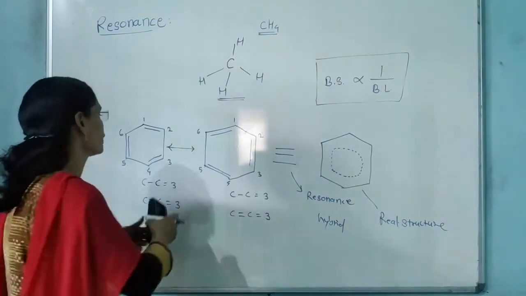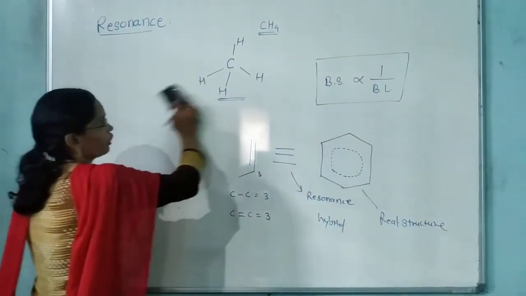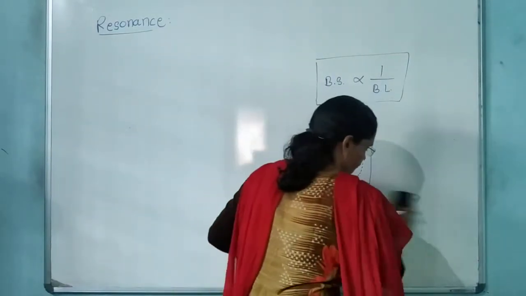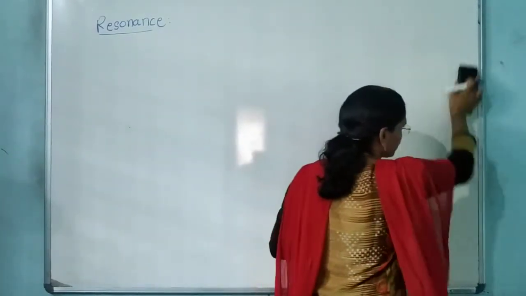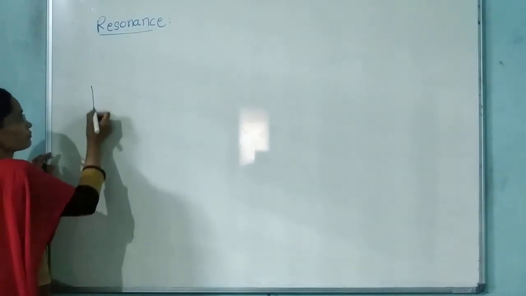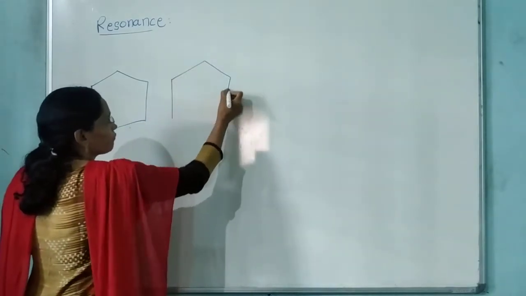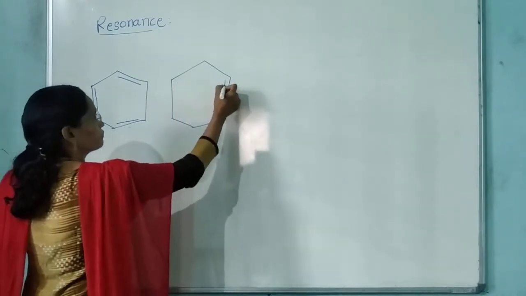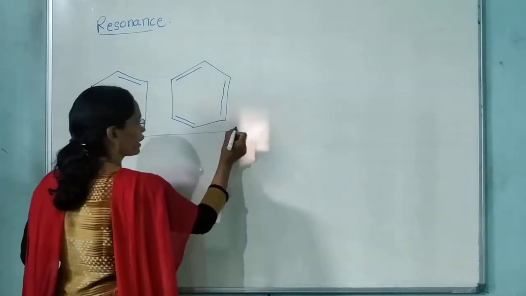अलग अलग scientists ने अलग अलग structures दिए हैं. At different times different scientists gave different structures for the benzene. मैं यहाँ कुछ structures ड्रॉ करने की कोशिश कर रही हूँ. देखिए, ये जो दो स्ट्रक्चर्स है ना, these two structures are given by the scientist Kekulé.